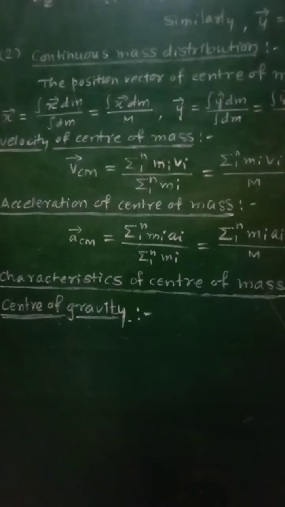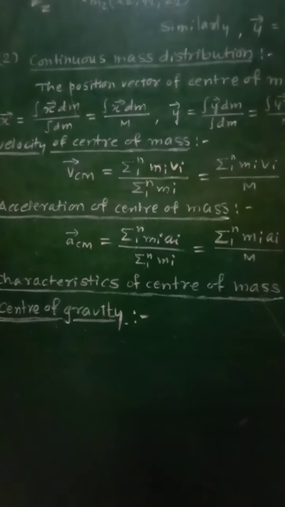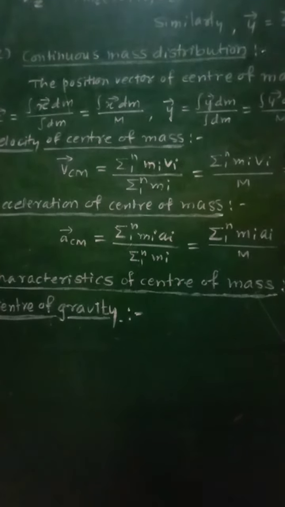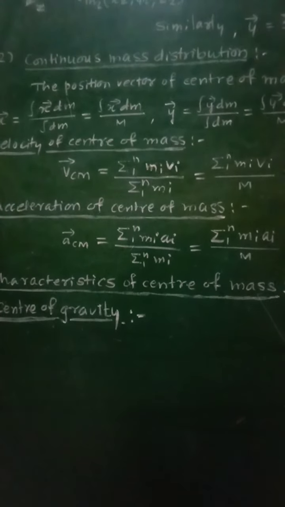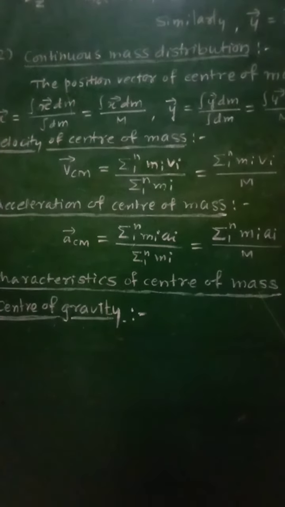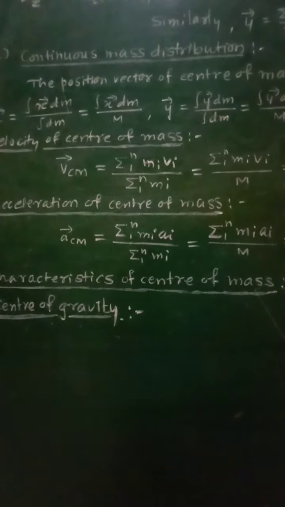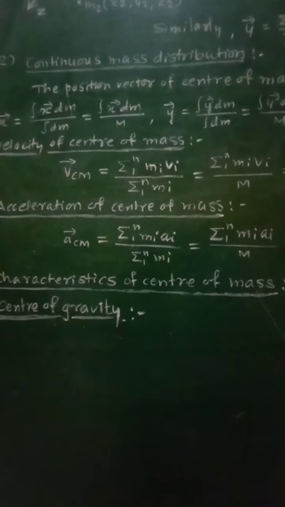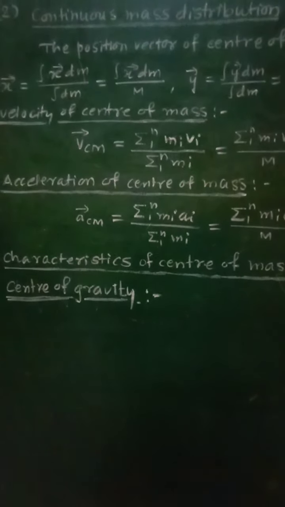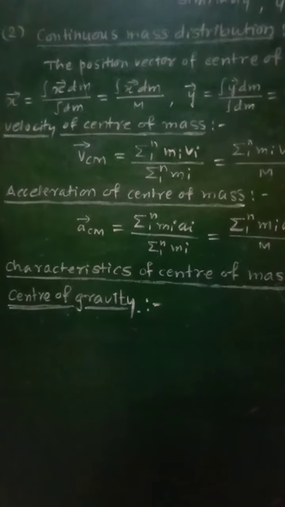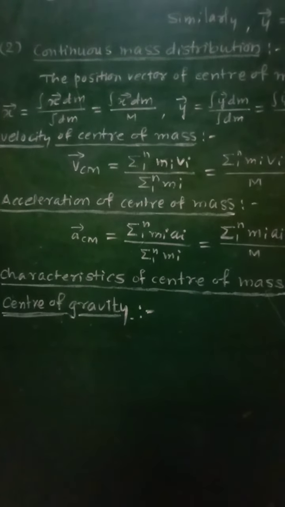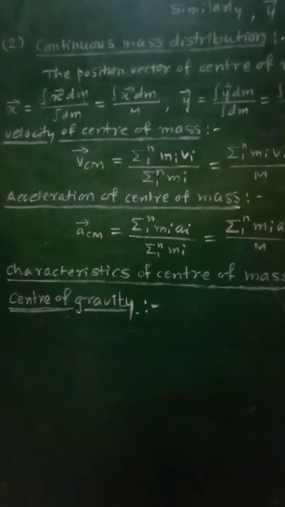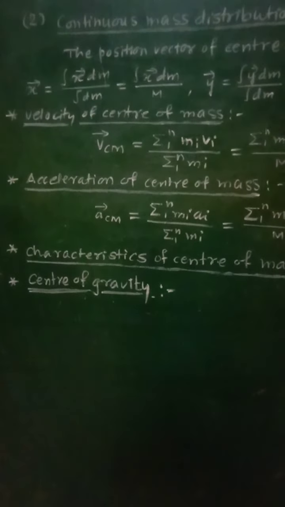Then 15th, for multiple axes of symmetry of any object, the center of mass lies at their point of intersection. And 16th, the center of mass need not be within the body. It may lie outside the body also.